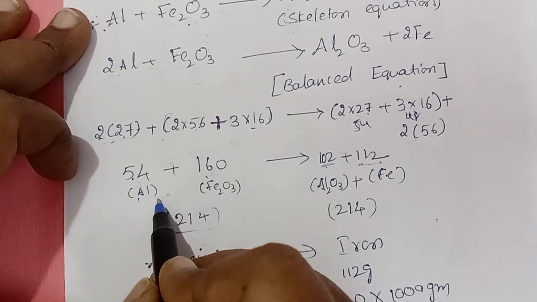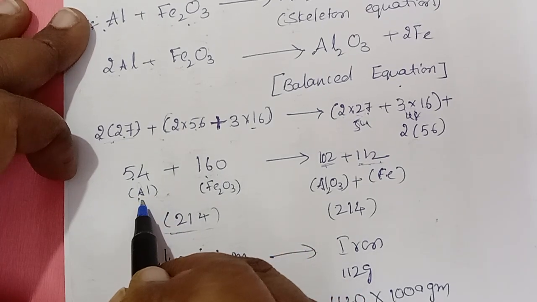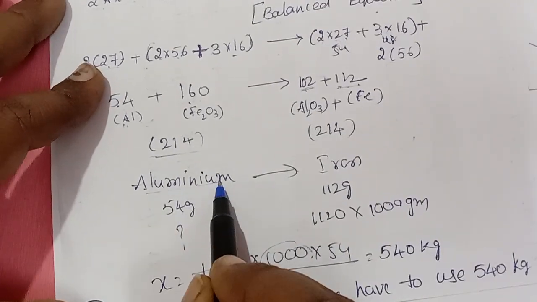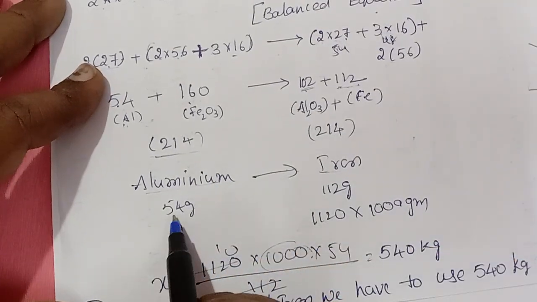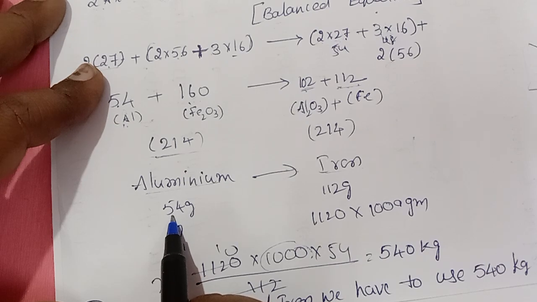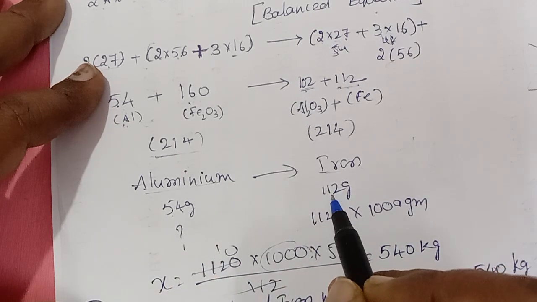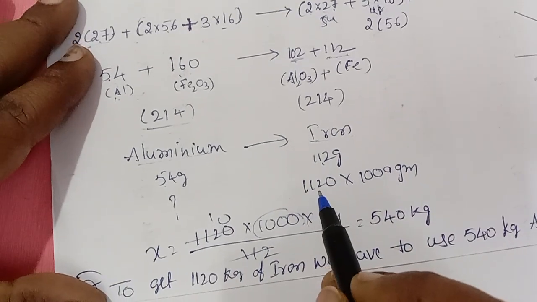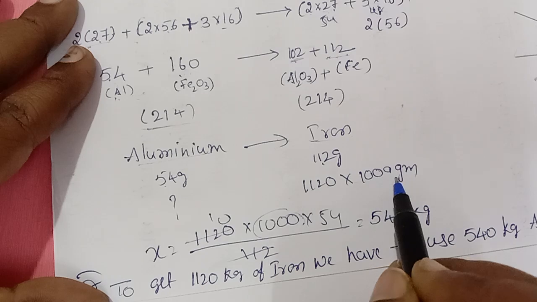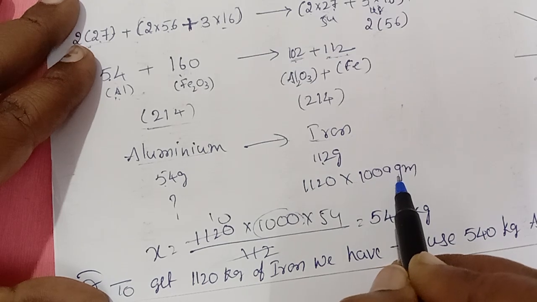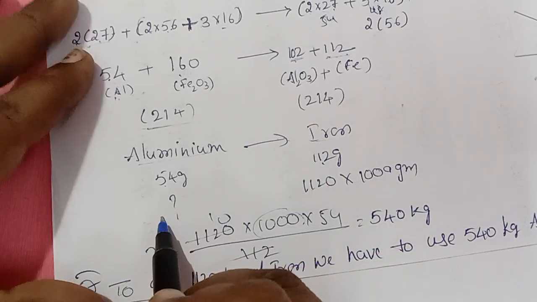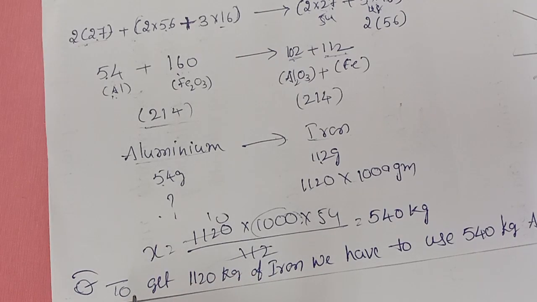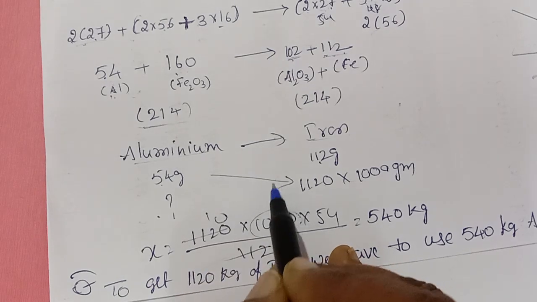Now how much do I need from this chemical equation? If I used 54 grams, I got 112 grams of iron. So from what they are asking, to get 1120 kg of iron, how much aluminum should I use in the reaction? Simply cross multiply it.